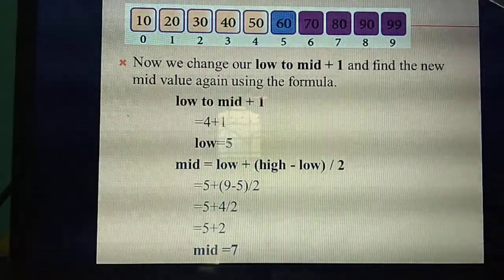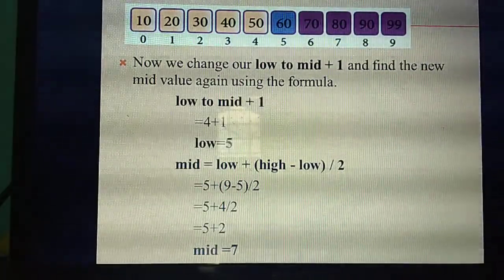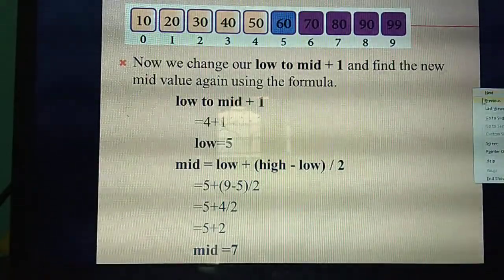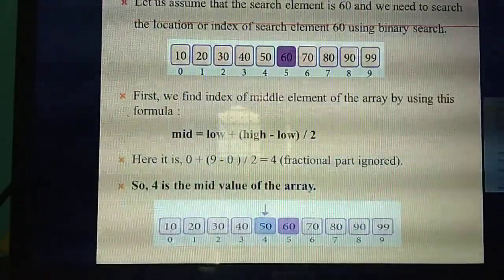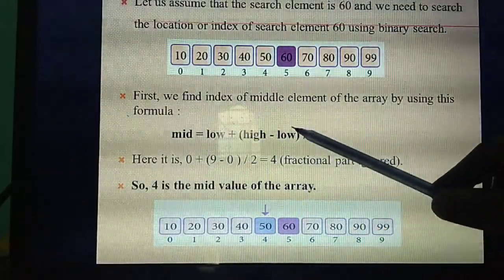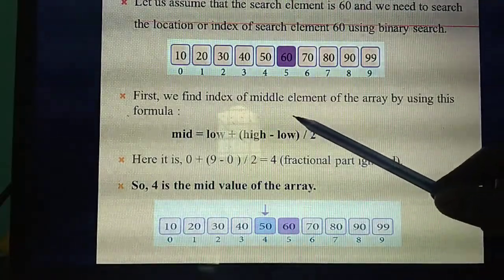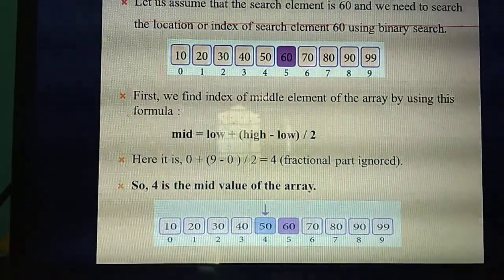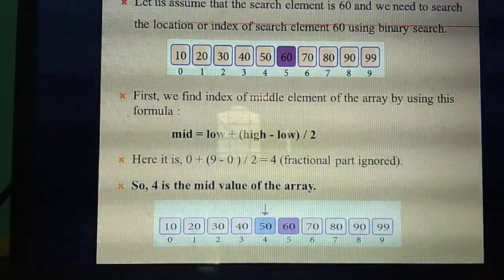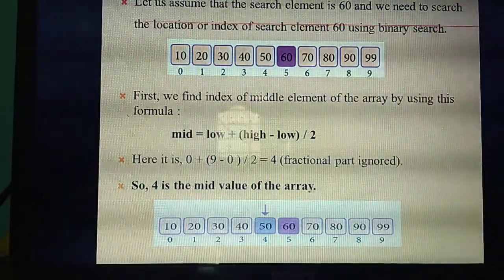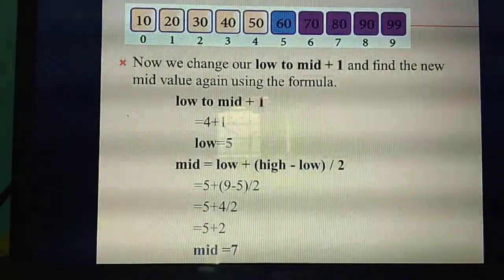So what's the formula? Already I said the formula, see the previous slide. Yes, see what the formula is. This is the common formula: mid equal to low plus high minus low divided by 2. So in the place of low, I am changing it to mid plus 1. In the place of low, I am going to change low to mid plus 1. Understand?